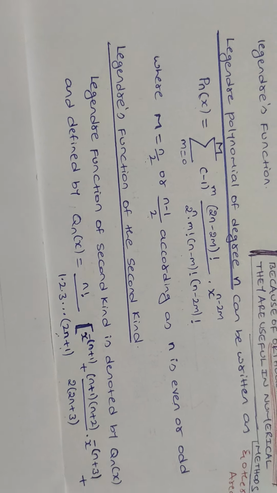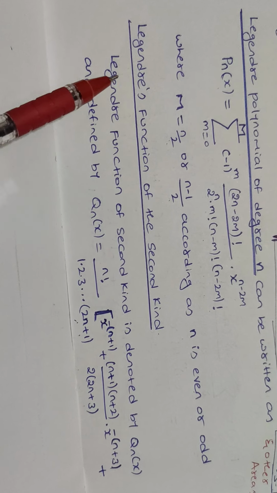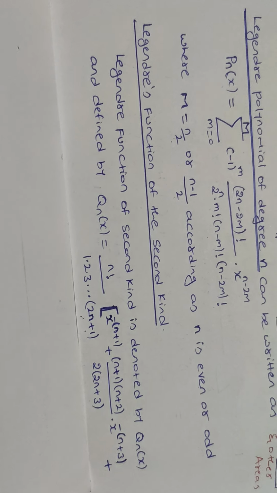Then we observe the definition of Legendre function of the second kind.